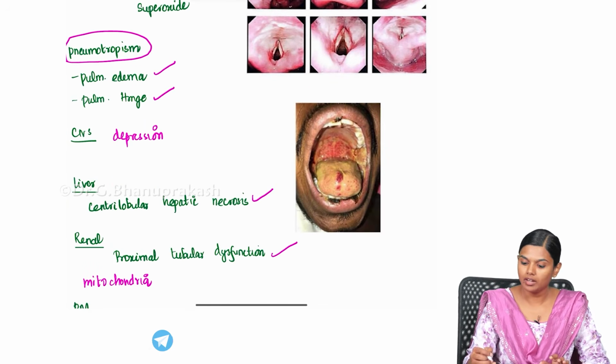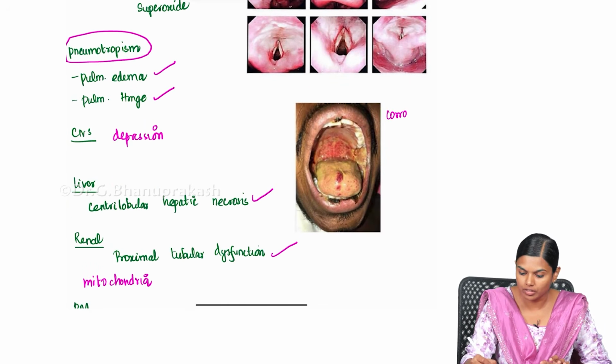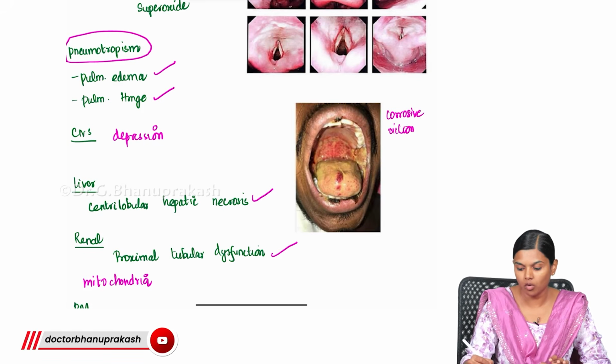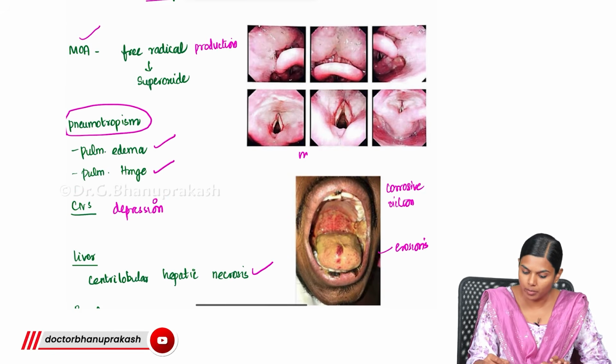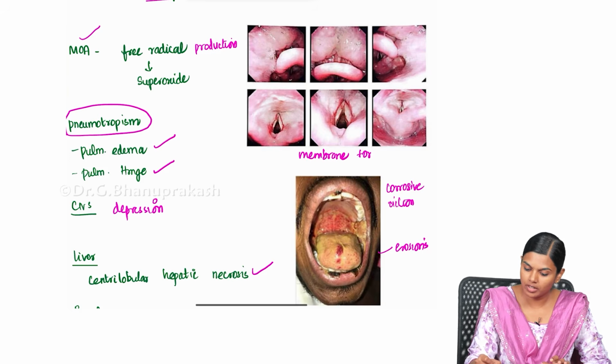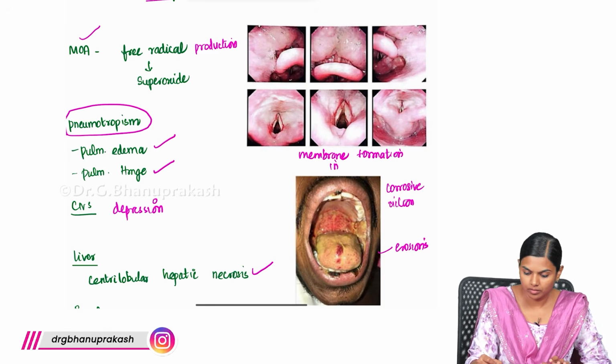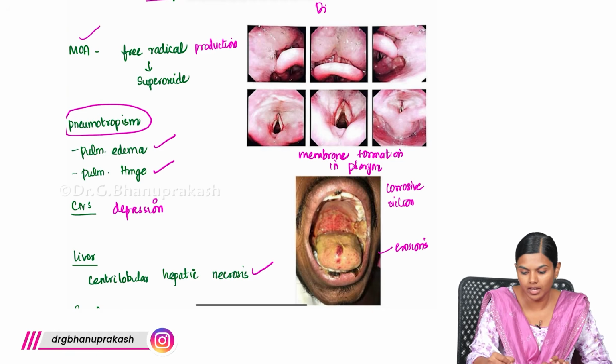Apart from that, it also has corrosive action. Because of that you will get erosions in the oral mucosa, and it will also lead to membrane formation in the pharynx. So this is known as diphtheria-like pseudomembrane.